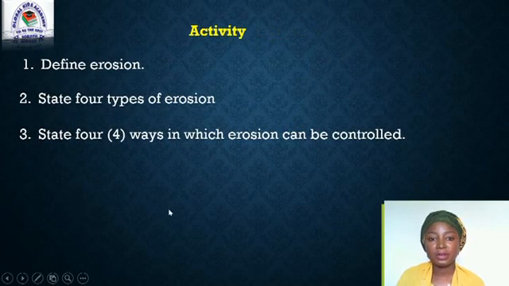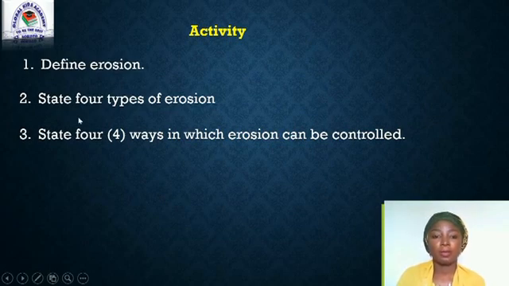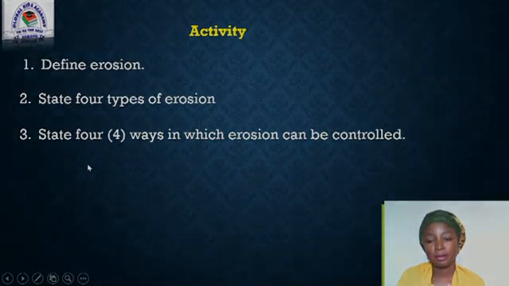That will be the end of today's lesson. But before I go, I'm going to leave you with some activities. One, define erosion. Two, state four types of erosion. Three, state four ways in which erosion can be controlled.